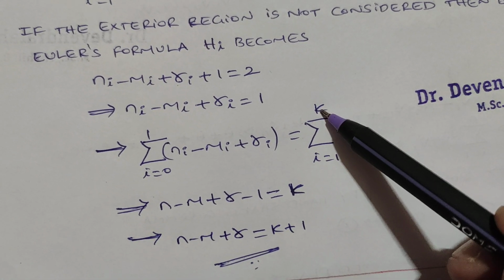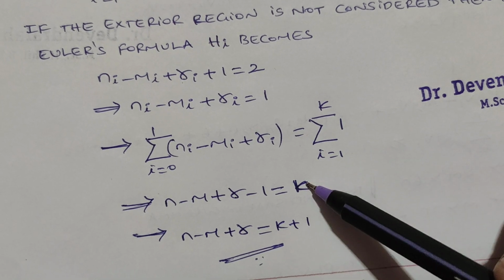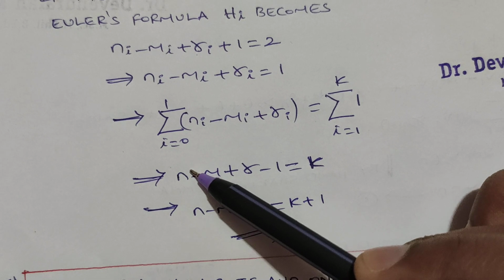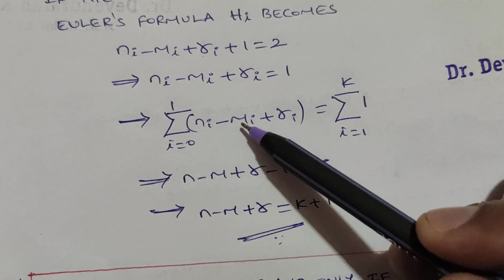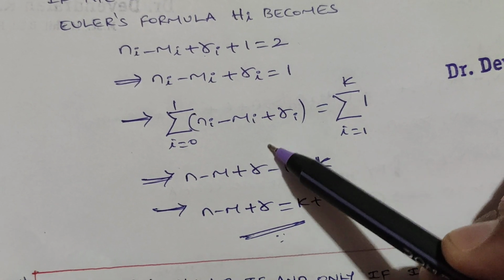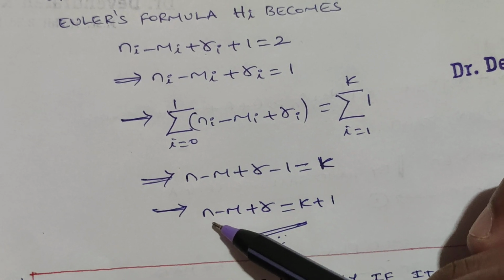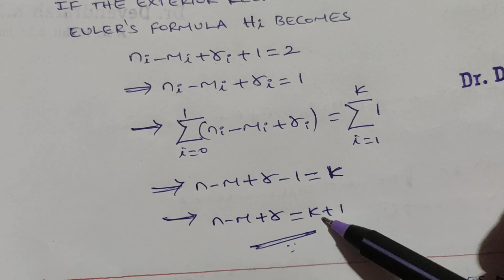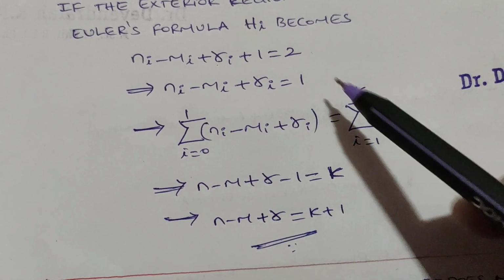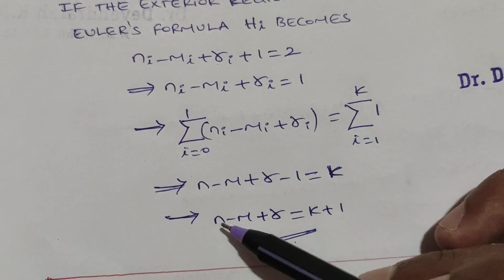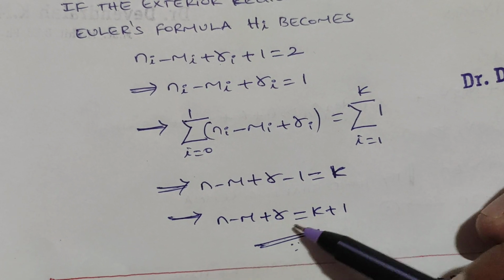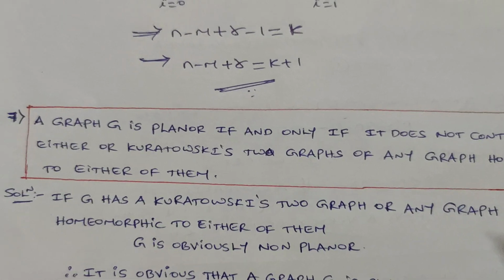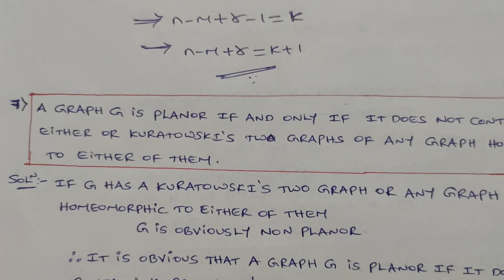and we know that summation of 1 will be equal to k, for i equals 1 to k. And summation of n_i, as we have already observed, will be n, m_i will be m, and r_i will be r. Therefore we observe the required result as n minus m plus r, which is equal to k plus 1. This is the method we consider in proving n minus m plus r equals k plus 1. Similarly, observe the next question, that is the 7th question.